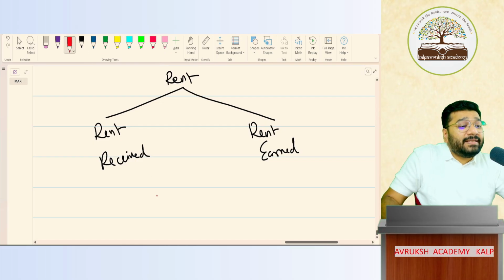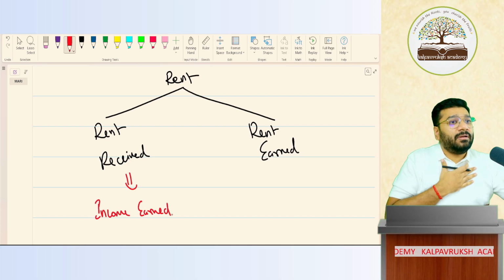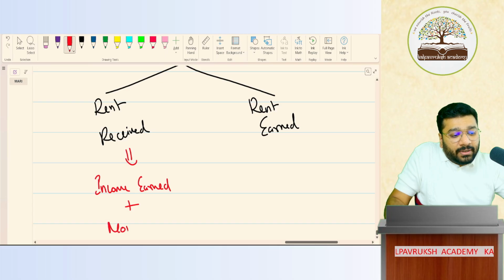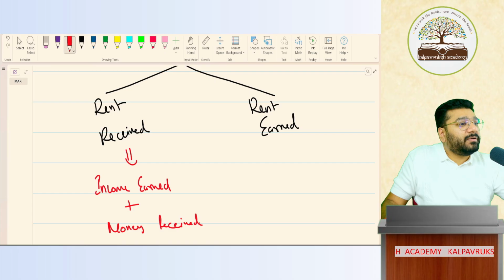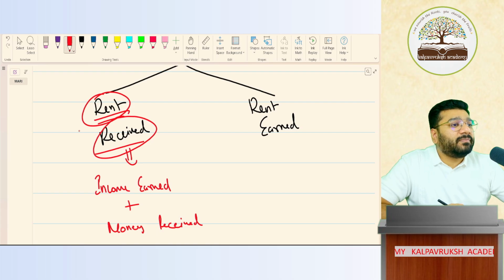Rent received means income earned. I've earned the rental income plus money received. So when I say rent received, it means income earned and money also received. Got it, not got it?